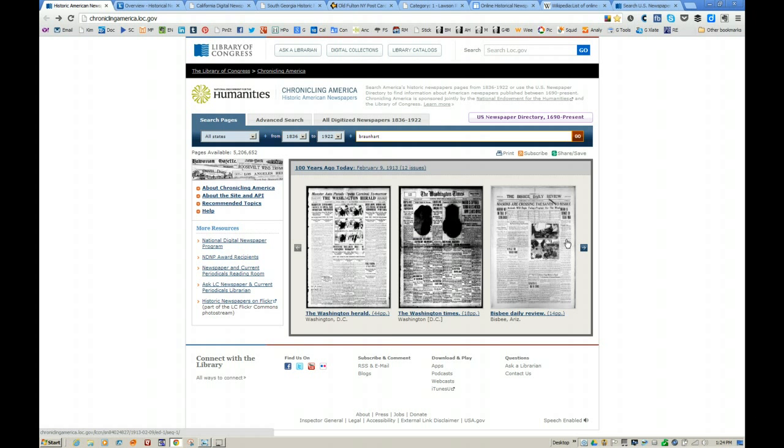One of my personal favorites is the Library of Congress Chronicling America Historic American Newspapers site. It has quite a range of collection of about 5 million pages from about half of the 50 states in the United States. The date range is between 1836 and 1922.